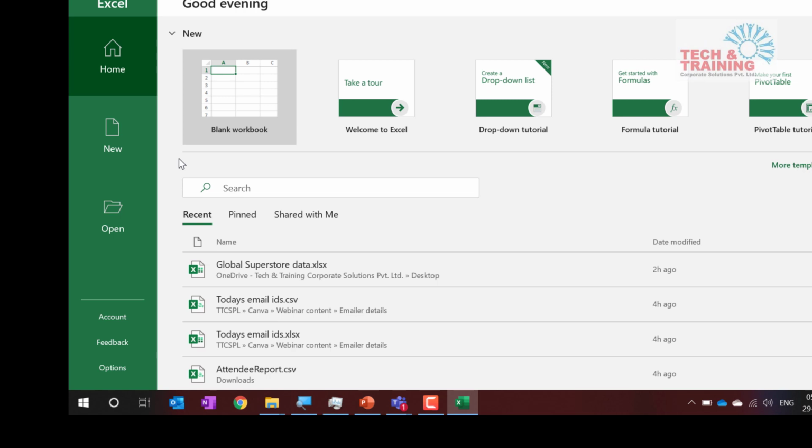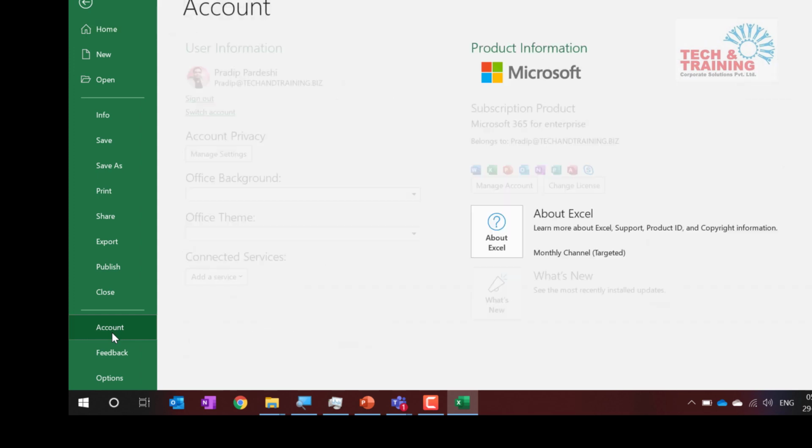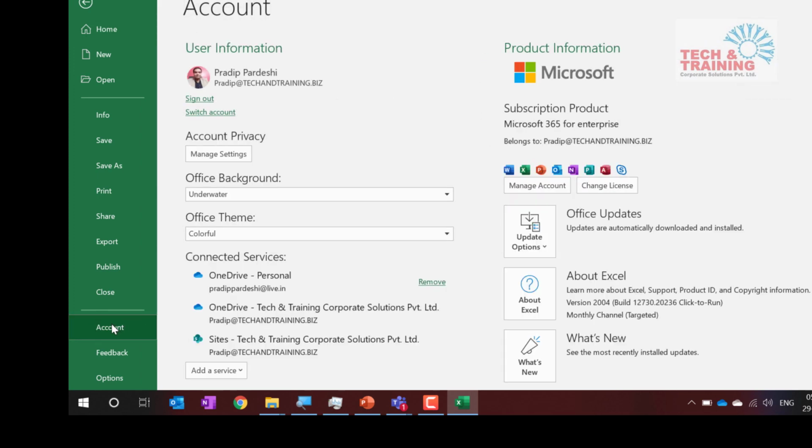Now, when I talk about activating Power Pivot, it is not enabled by default for each and every user. That's the first thing. The second thing is it is only available in certain versions. Let me show you. Go to File, Account, and here you have the license of the product that you're using.